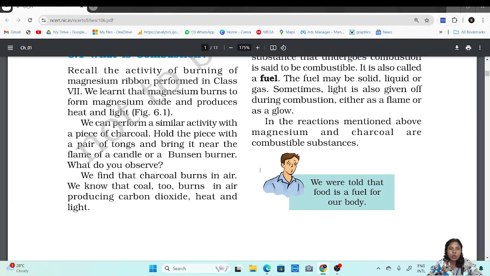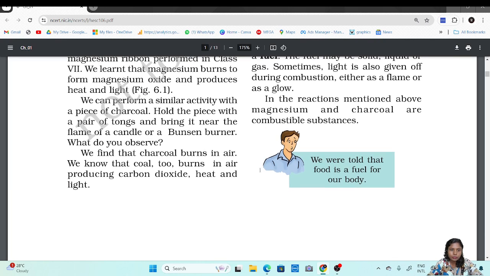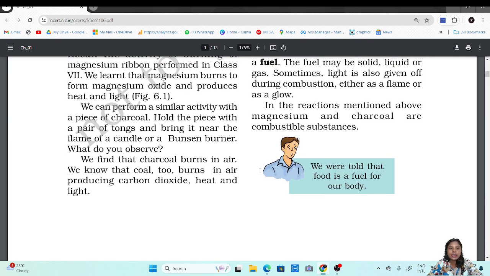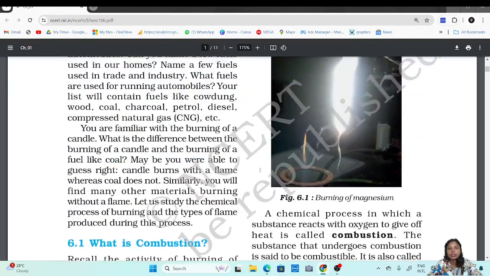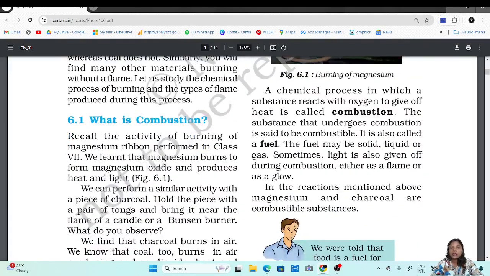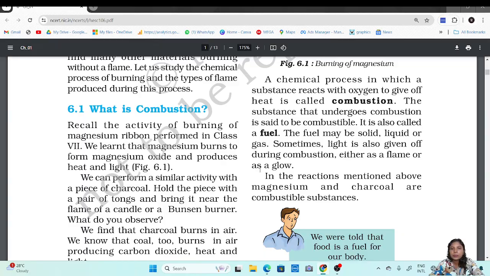We can perform a similar activity with a piece of charcoal. Hold the piece with a pair of tongs and bring it near the flame of a candle or a Bunsen burner. What do you observe? We find that the charcoal burns in air. We know that coal too burns in air, producing carbon dioxide, heat and light. So a chemical process in which a substance reacts with oxygen to give off heat is called combustion.